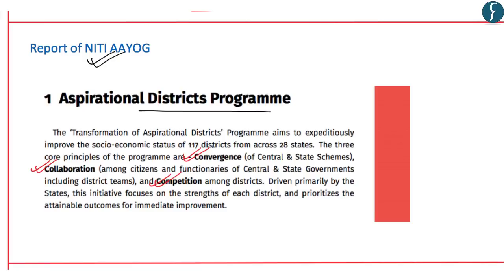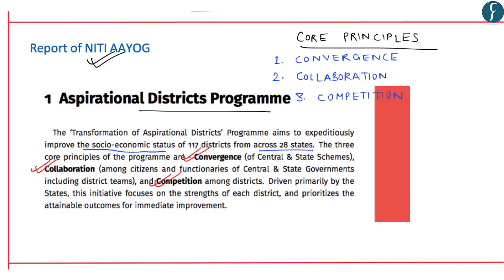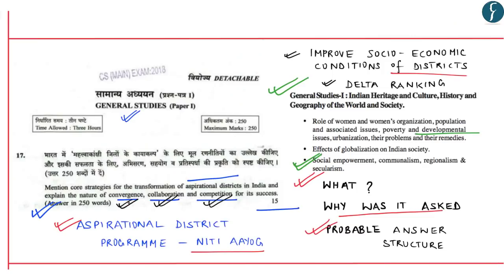It mentions that this program aims to expeditiously improve the socio-economic status of 117 districts across 28 states. The three core principles of the aspirational district program are convergence, collaboration as well as competition, and this was exactly what was being asked by UPSC in GS paper 1.